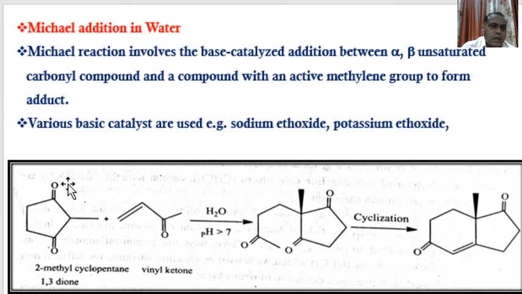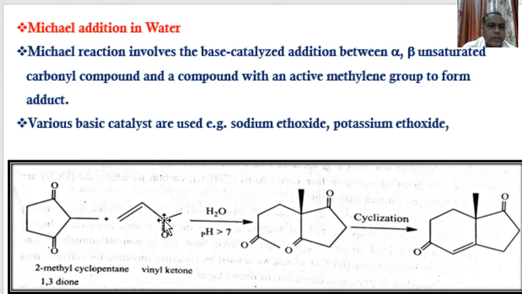1,3-dione. There are two double bonded oxygens, hence it is known as dione, which are present at the 1st and 3rd positions, first, second and third positions. At the second position there is a methyl group, hence 2-methyl cyclopentane. There is a 5-membered ring, hence it is known as cyclopentane. And these diones are present at first and third positions, hence it is 1,3-dione.